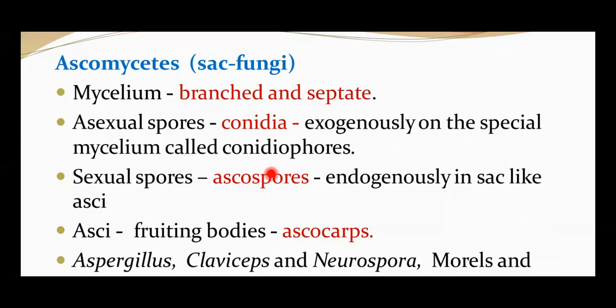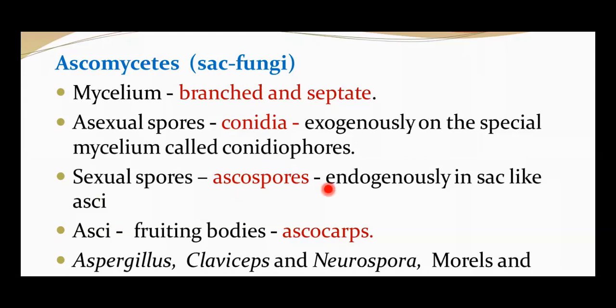Okay, and these ascospores are produced endogenously in sac-like structures called asci. Singular is ascus, plural we call asci, and usually you should know that these asci will be arranged in different types of fruiting bodies, and these fruiting bodies are called ascocarp.